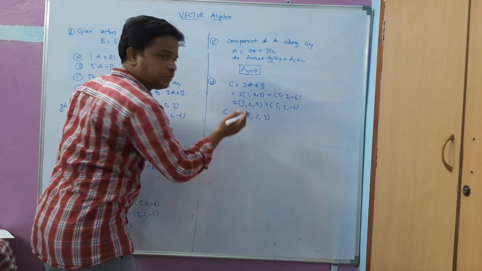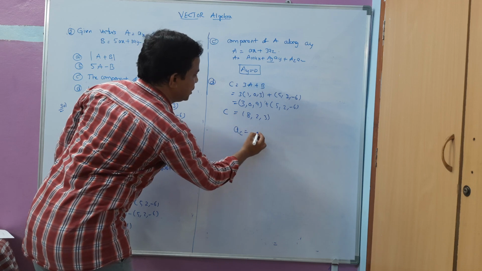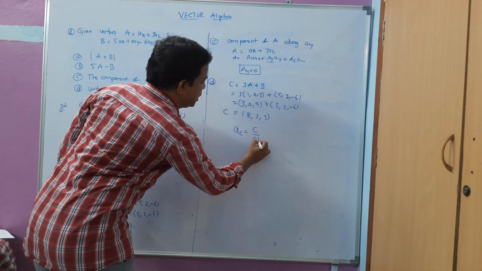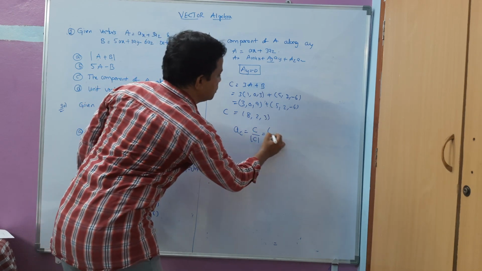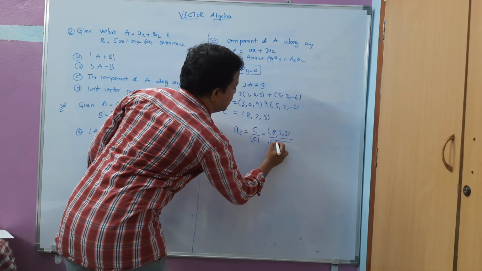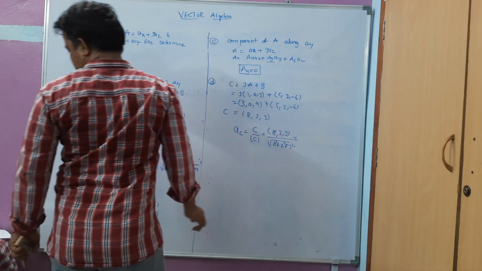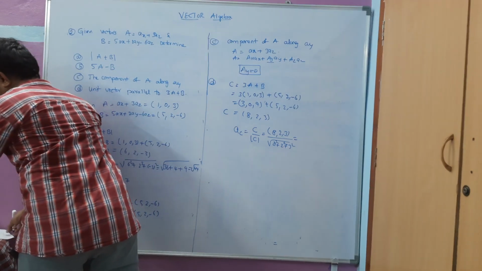The definition of unit vector is: unit vector AC is equal to the vector divided by its magnitude. So it will give you 8, 2, 3 divided by square root of 8 square plus 2 square plus 3 square. So it will give you some value. Let me write the direct answer.